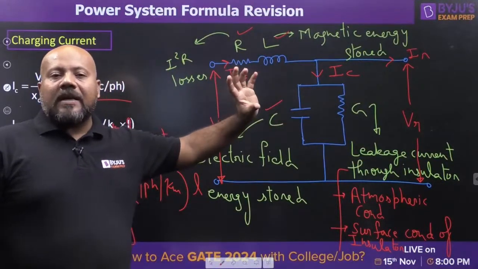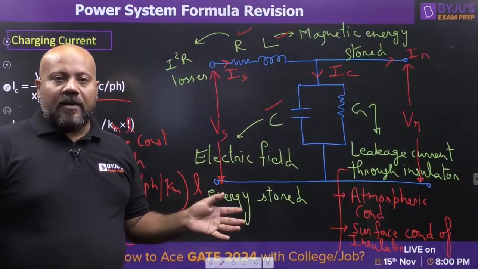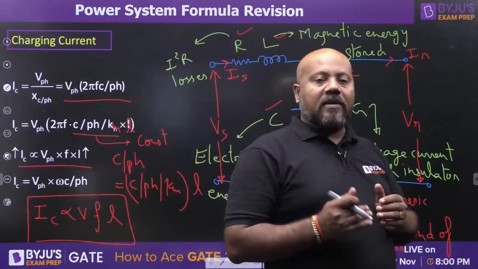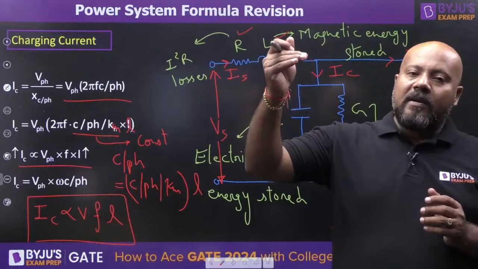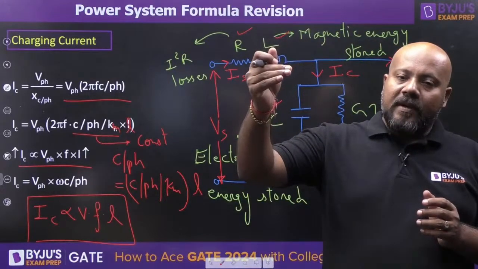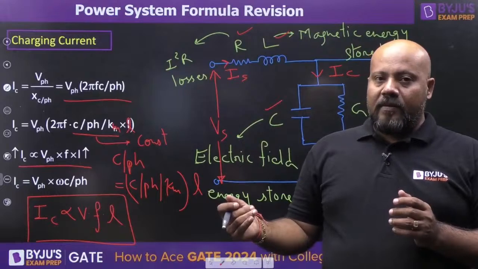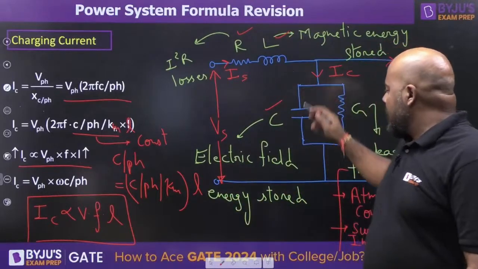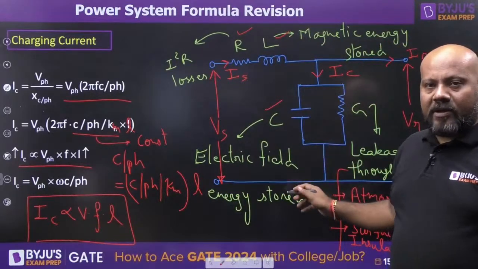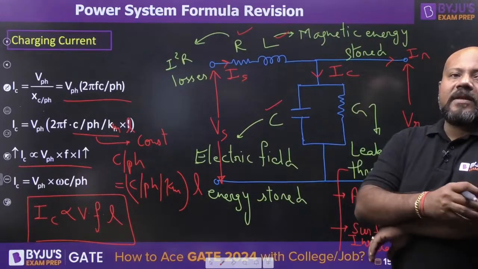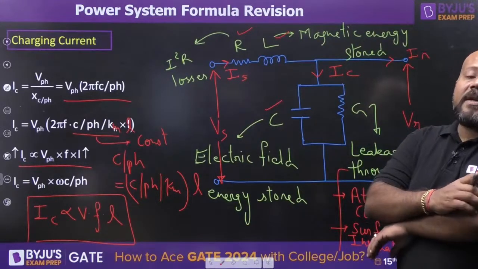To represent various phenomena. Because of the capacitive element in the line with respect to the ground, it is acting as a stray capacitance with respect to ground. Are you getting that? So we are simply modeling it. We are representing the phenomena.